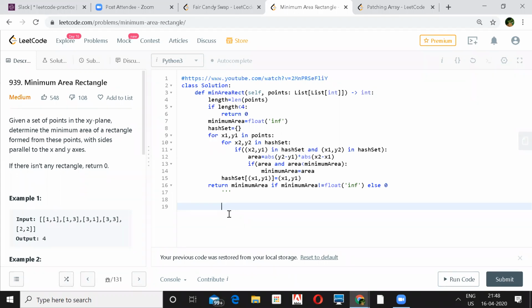Also, the second for loop is for whatever the points are in the hash set, right? Okay, this is just for checking that points shouldn't be duplicates. Yeah. So when you come to the last one, that is 3, 3, you should be able to see all the coordinates, right? Yes, all the four. Then only you can form an area. Okay. I'm sorry about that.